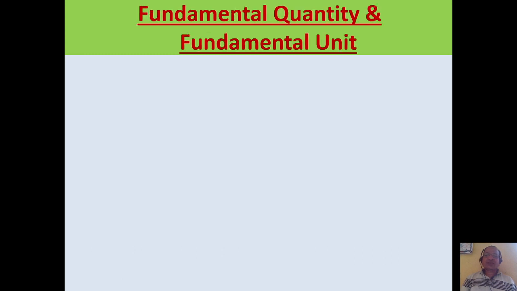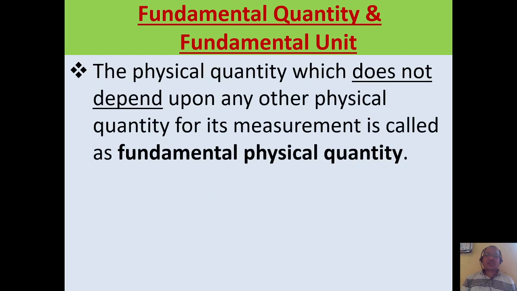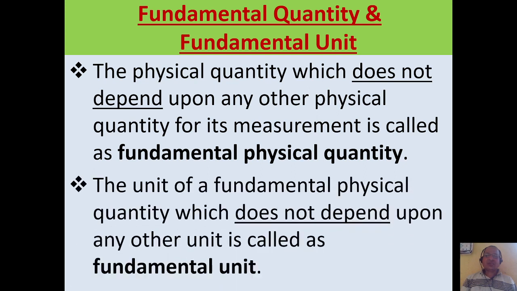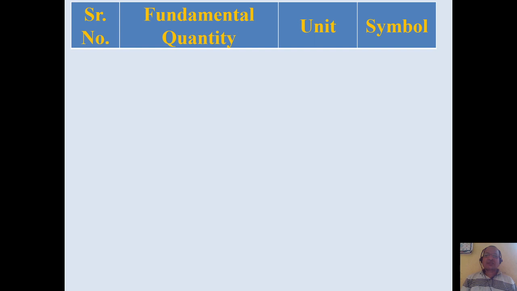The first type is fundamental quantity and its unit is called fundamental unit. As the name indicates, fundamental means basic. These are the basic quantities which do not depend on any other physical quantity for their measurement, and that's why they are called fundamental quantities. And the unit of a fundamental quantity which does not depend on any other unit is called a fundamental unit. So there are 7 fundamental quantities.